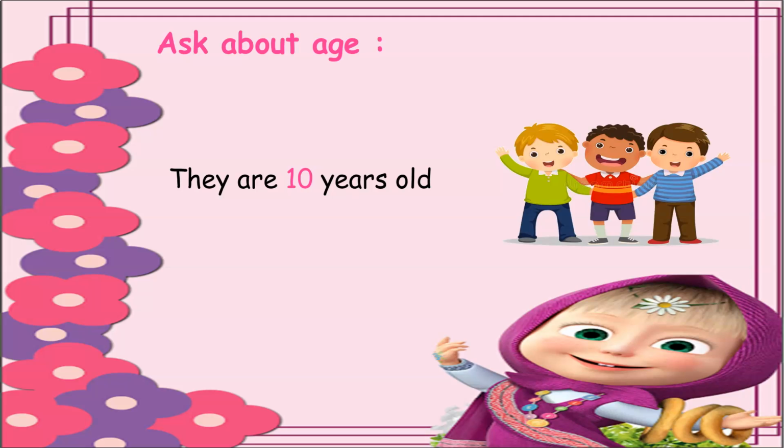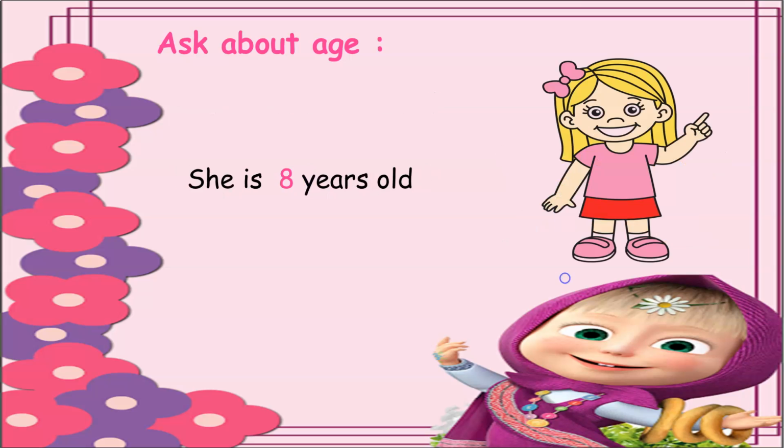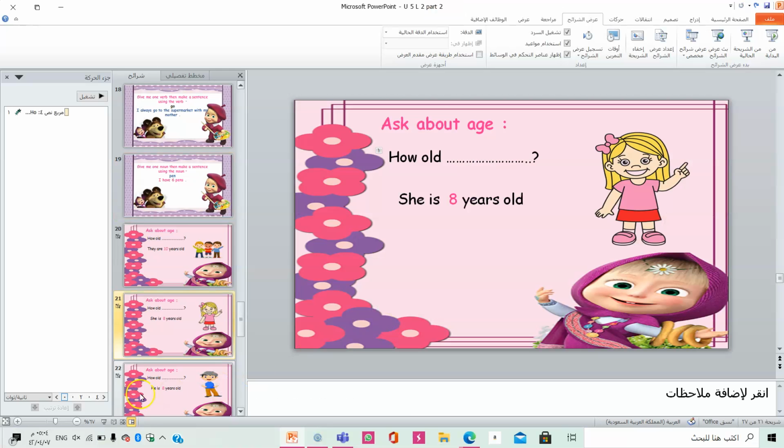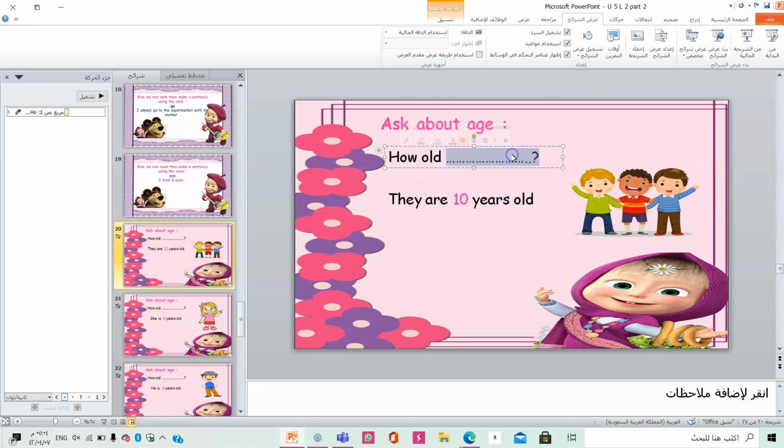So, here, how many persons can you see here, girls? I can see 3 persons. 1, 2, 3. Ask them about their age. They are 10 years old. What can you say, girls, to ask them about their age? You can say, how old are they? They are 10 years old.